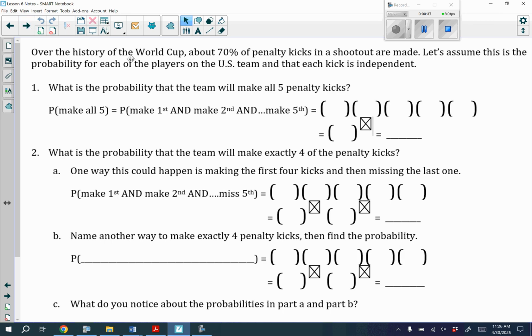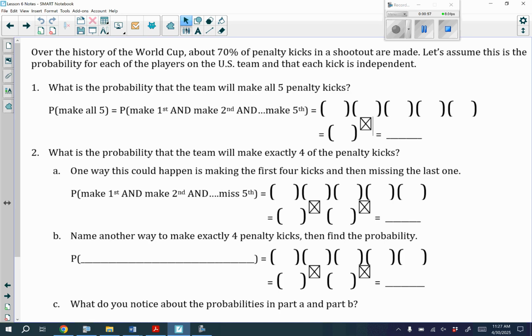Over the history of the World Cup, about 70% of penalty kicks in a shootout are made. Now, we're going to assume this is the probability for each of the players on the U.S. team. So, no matter who the player is, all of them can make 70% of their shots, okay? And that each kick is independent.